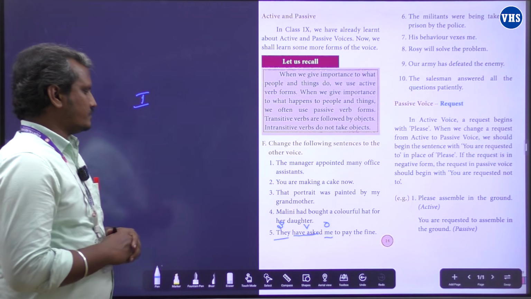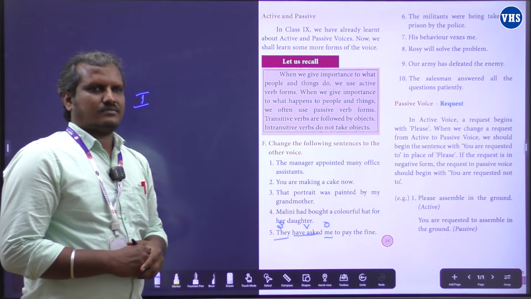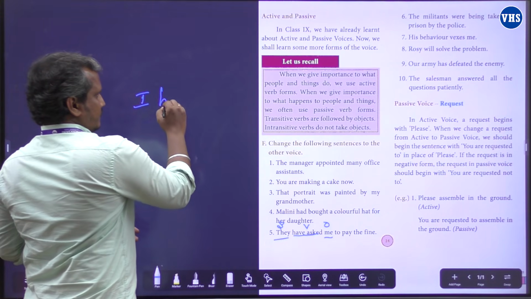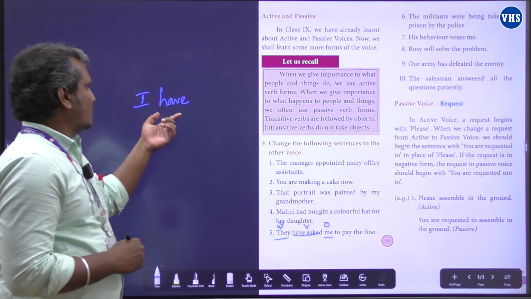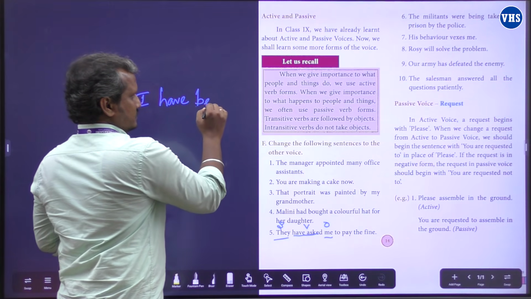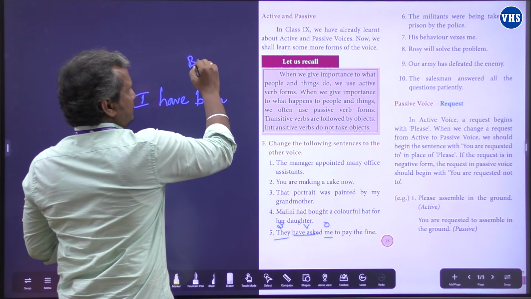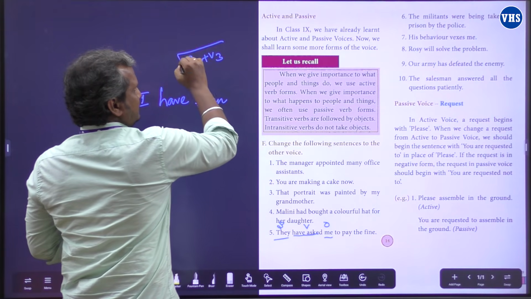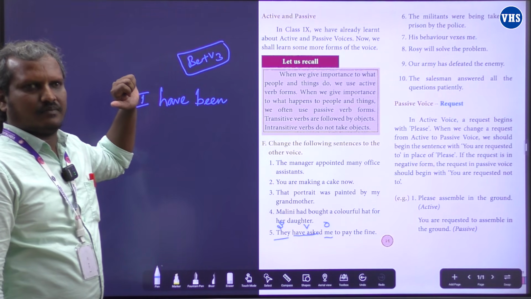And next, have asked. I have. We have to use the be form verb been. And V3. Be form verb plus V3. This is the shortcut formula for the passive voice.